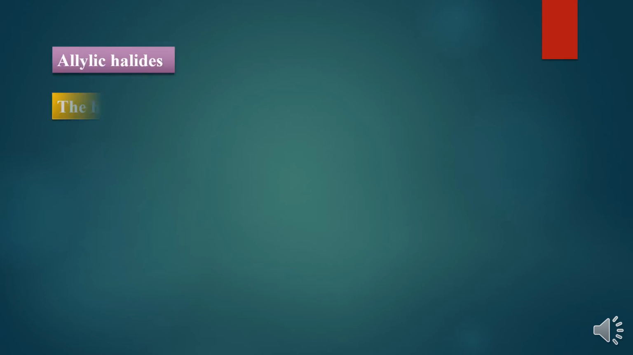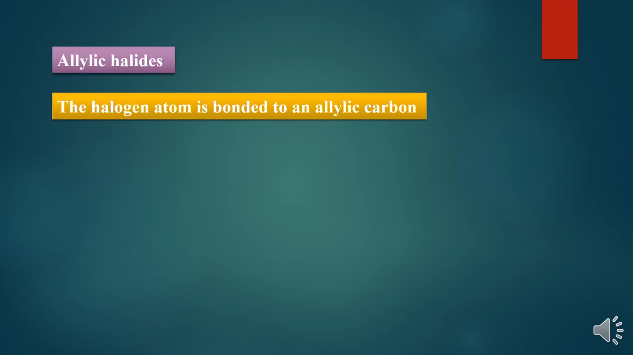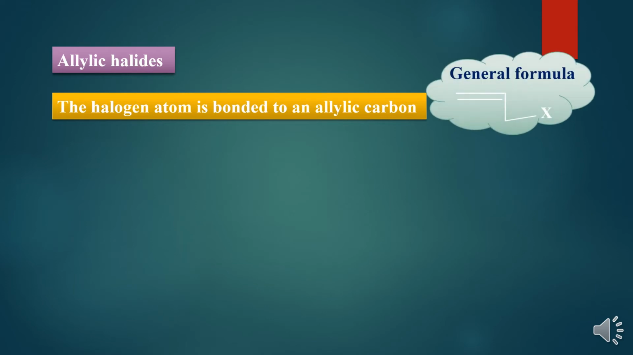Now next one, allylic halide. The halogen atom is bonded to an allylic carbon. Allylic means the halogen atom is directly attached to an sp3 hybridized carbon atom, or saturated carbon atom, and the adjacent carbon atom is linked to a double bond. You can see here the allylic chloride we have taken. Cl is attached to an sp3 hybridized carbon atom. The adjacent carbon atom has a double bond.